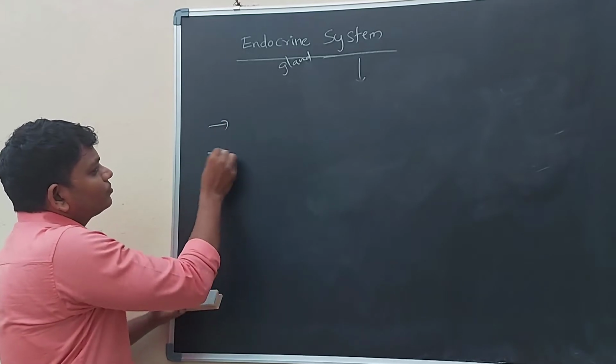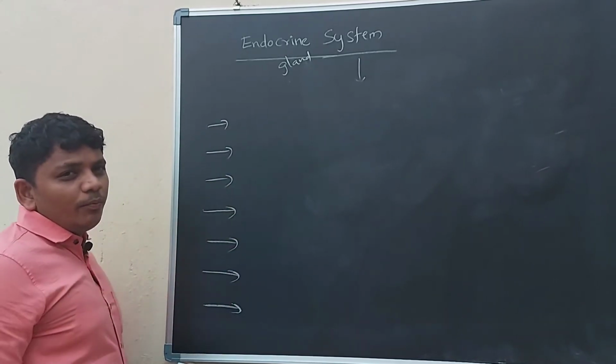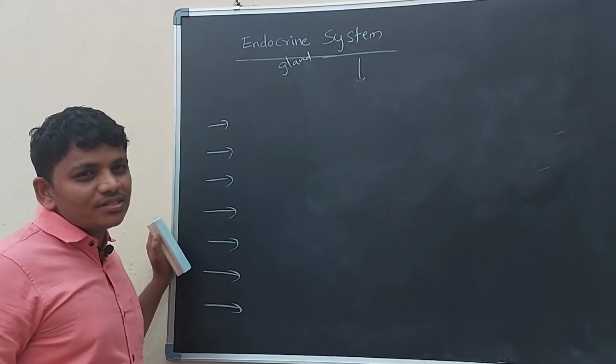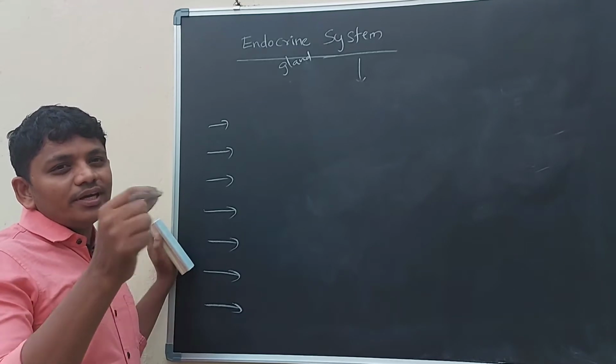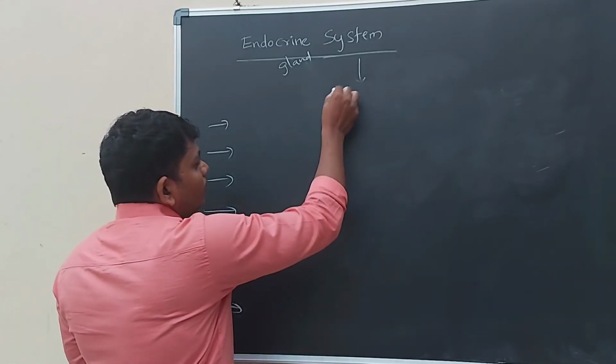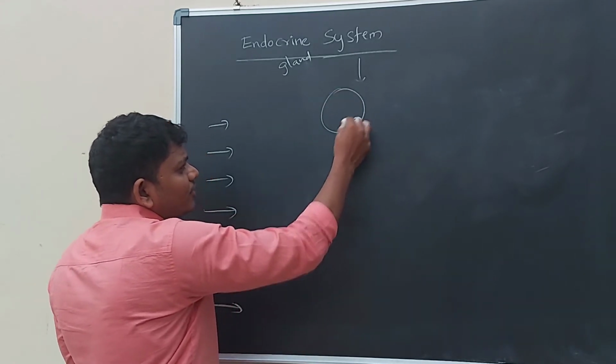We have 7 important endocrine glands in our body. Generally, endocrine glands means it doesn't have a duct. For example, if it is our brain, it is completely or directly connected with the brain.